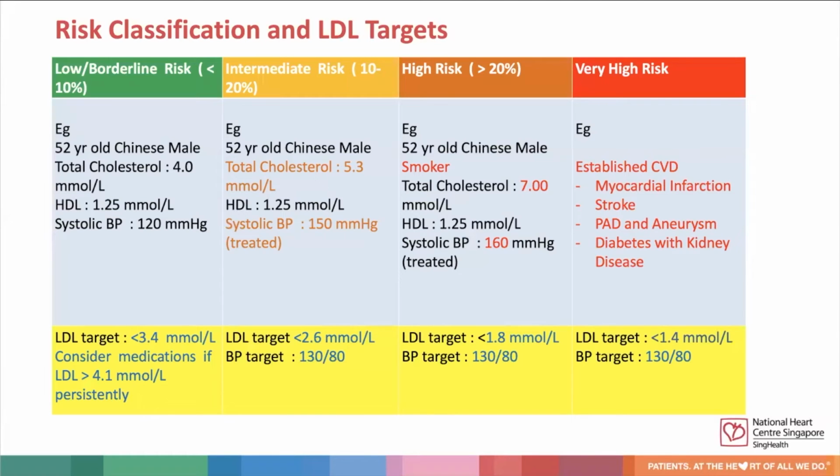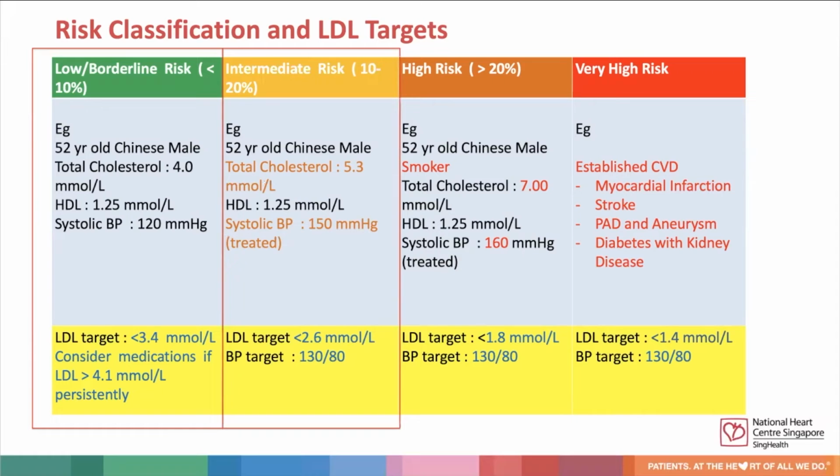Applying what we have already learned, for someone in the low borderline risk category, they have a less than 10% chance of developing CVD. Their target LDL is 3.4 millimoles per liter. And medication should be considered if LDL is more than 4.1 persistently despite lifestyle modifications.